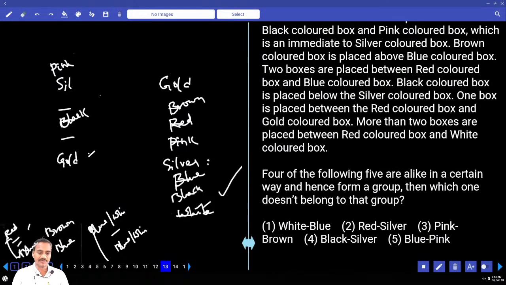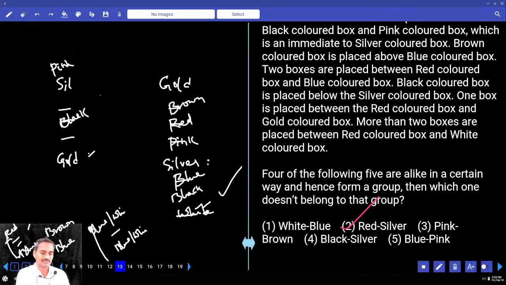And 4 out of the following means odd or not. White and blue, there is exactly 1. Red and silver, exactly 1. Pink and brown, exactly 1. Black and silver, exactly 1. Blue and pink, exactly 1. Now if you go through the number of boxes in between, all are the same. Then we need to check the above and below direction. White is below this blue. Red is above this silver. Pink is below brown. Black is below silver. Blue is below pink, except choice 2. In the remaining, the first box is below the second, but here the first box is above the second.